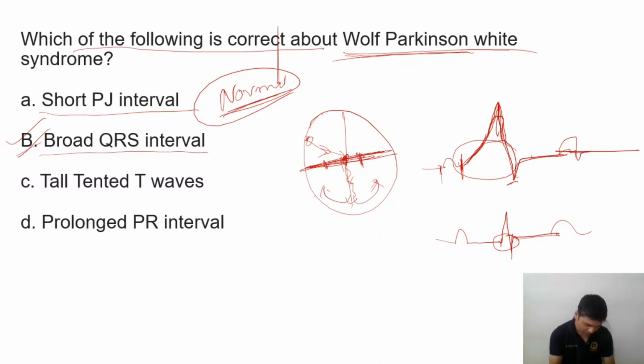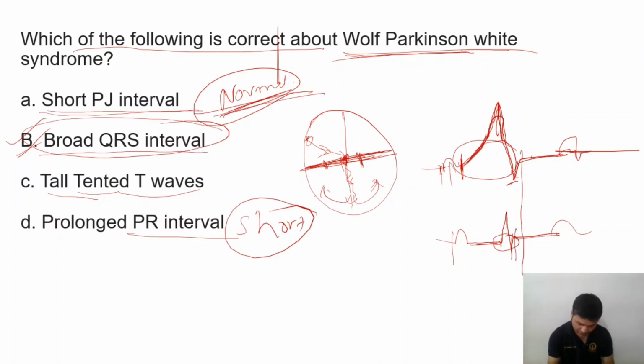So broad QRS. What about the tall tented T waves? No. There is no prolonged PR interval. So this is the PR interval. The PR interval as a whole will be the same because the gap is actually here. So the interval will be the same. So there is no change. The PJ interval will be normal.